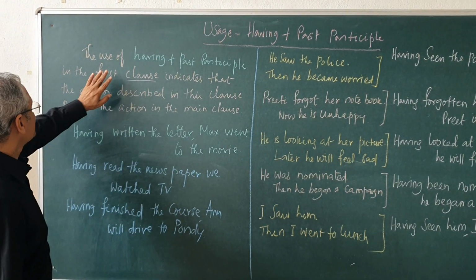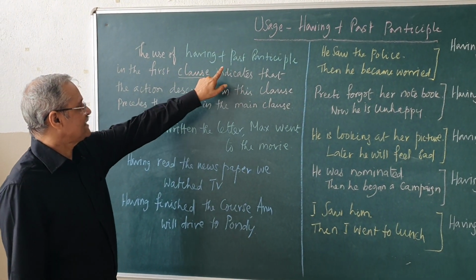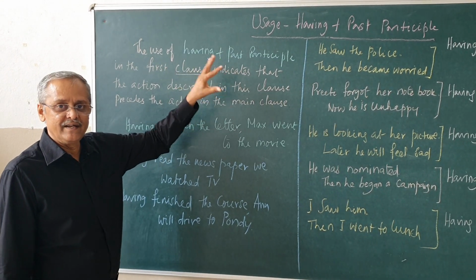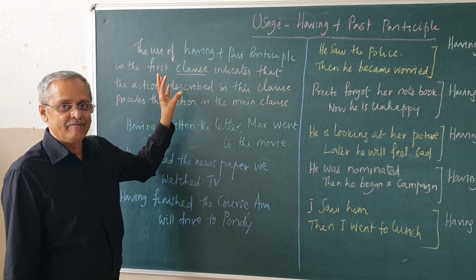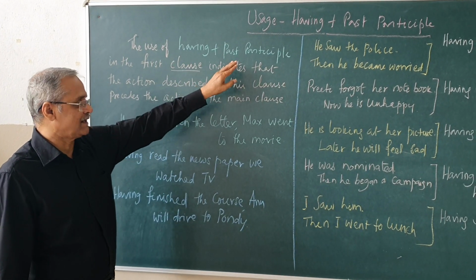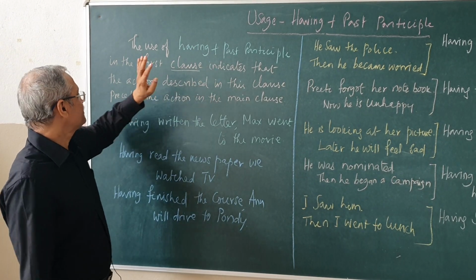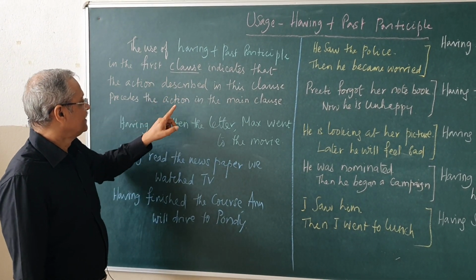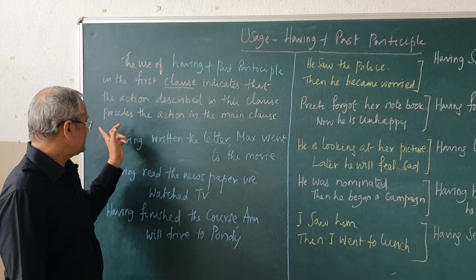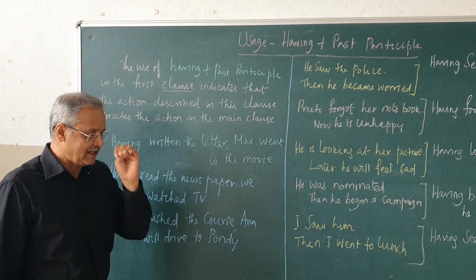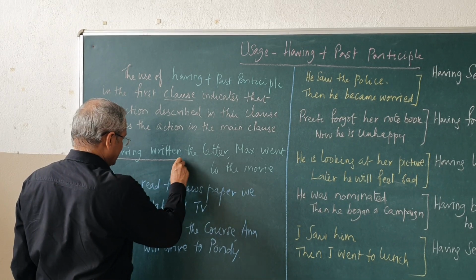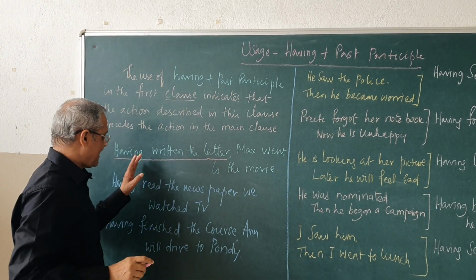Okay, fine. Now see, the use of having plus past participle, like having gone, having eaten, having taken, having written, having played, having been advised, like that. So, that is the past participle form. Having plus past participle in the first clause indicates that the action described in this clause precedes the action in the main clause, meaning that the clause in which the structure is there, having plus past participle, that is having written the letter.